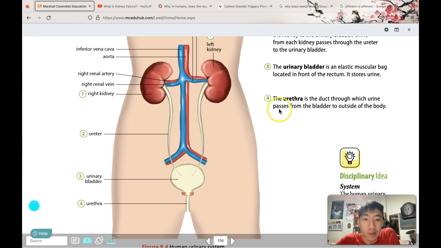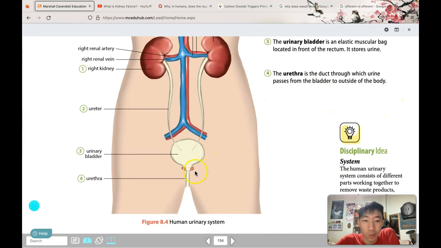Lastly, we have the urethra. This is the duct by which the urine will pass out from the bladder to the outside of the body. Another fun fact: for men, the urethra is also the same tube through which the sperm or semen passes out. So for guys, both urine and sperm pass through the urethra. Basically only one tube.